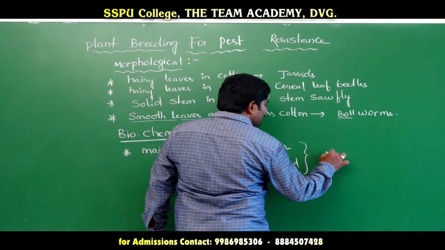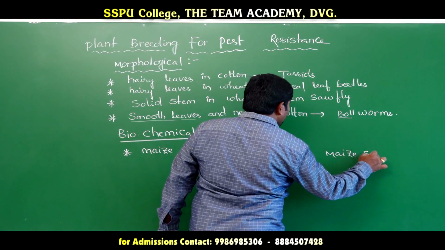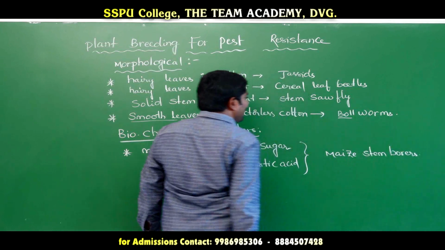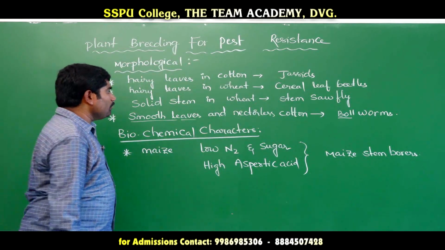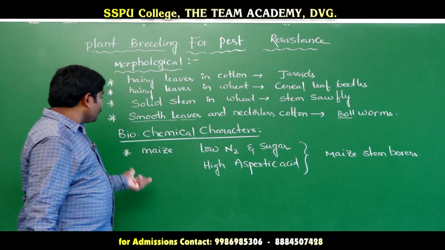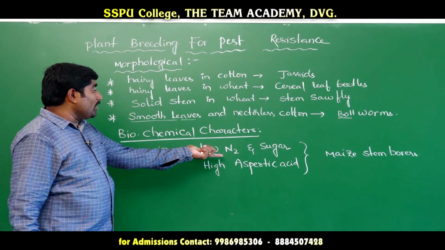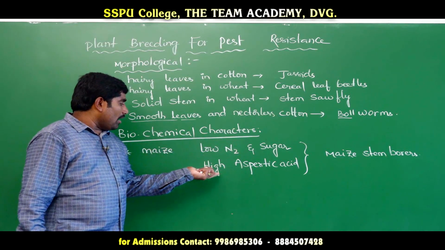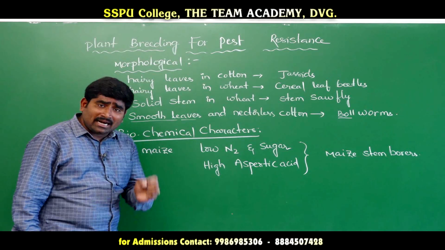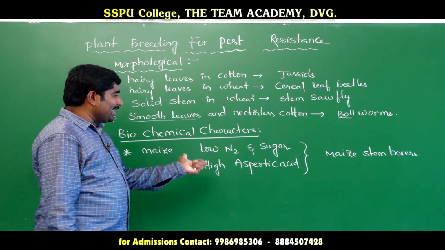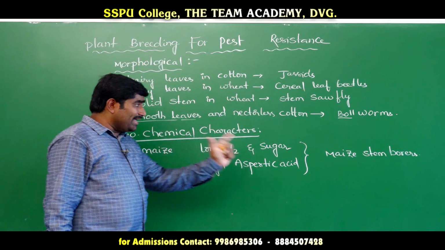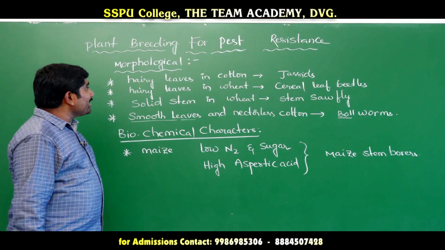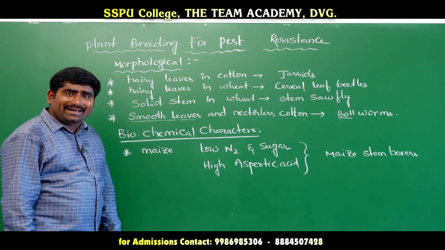So the maize stem borers will be avoided. Maize stem borers, stem bollworms, and stem flies. In maize, low nitrogen and sugar and high levels of aspartic acid are present, so maize stem borers cannot attack. This is what we can say about morphological and biochemical characters to avoid pests.